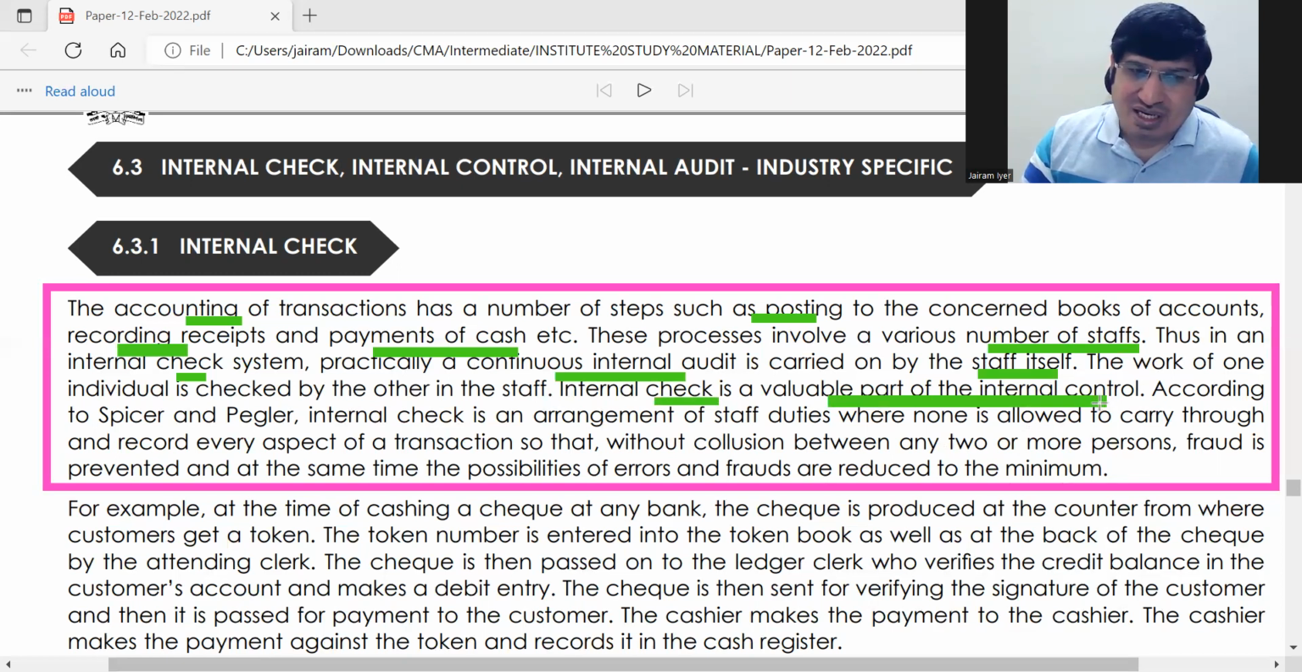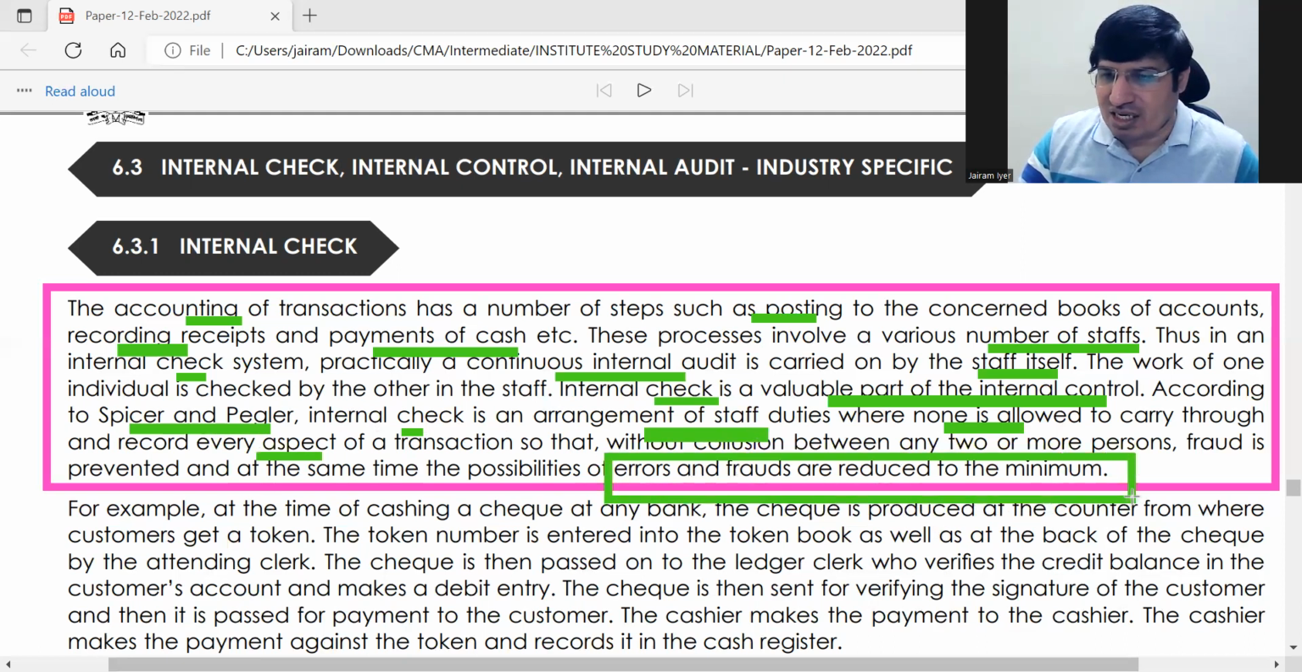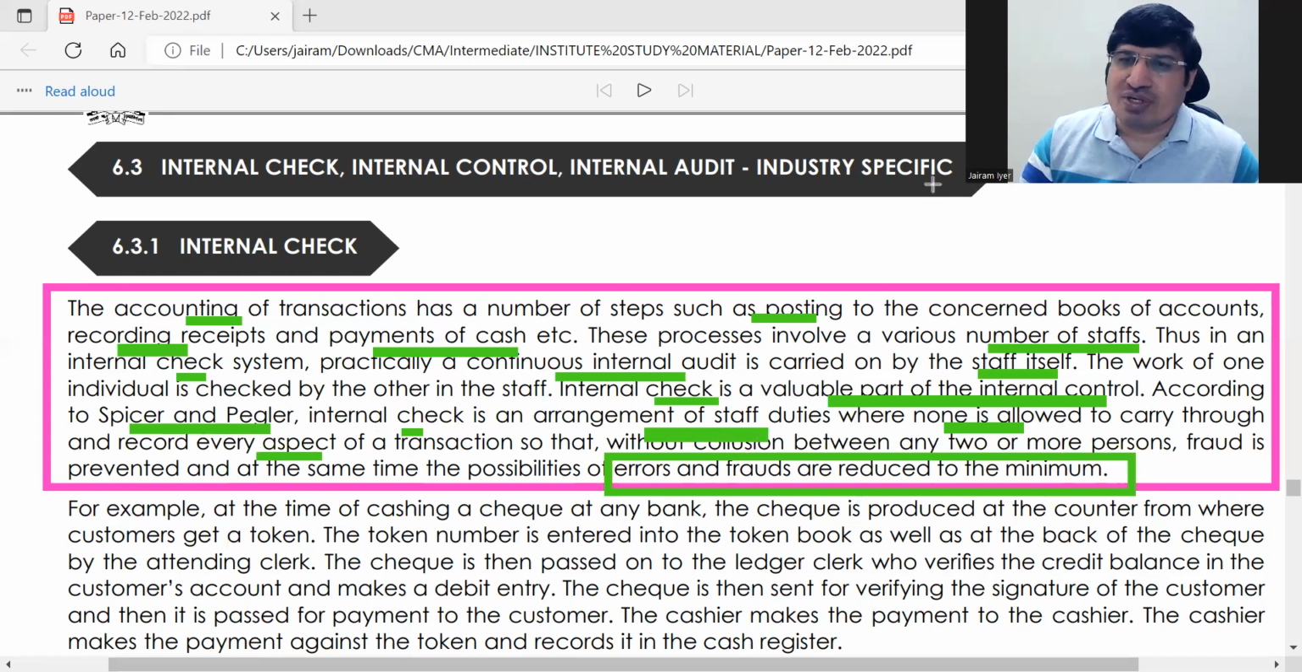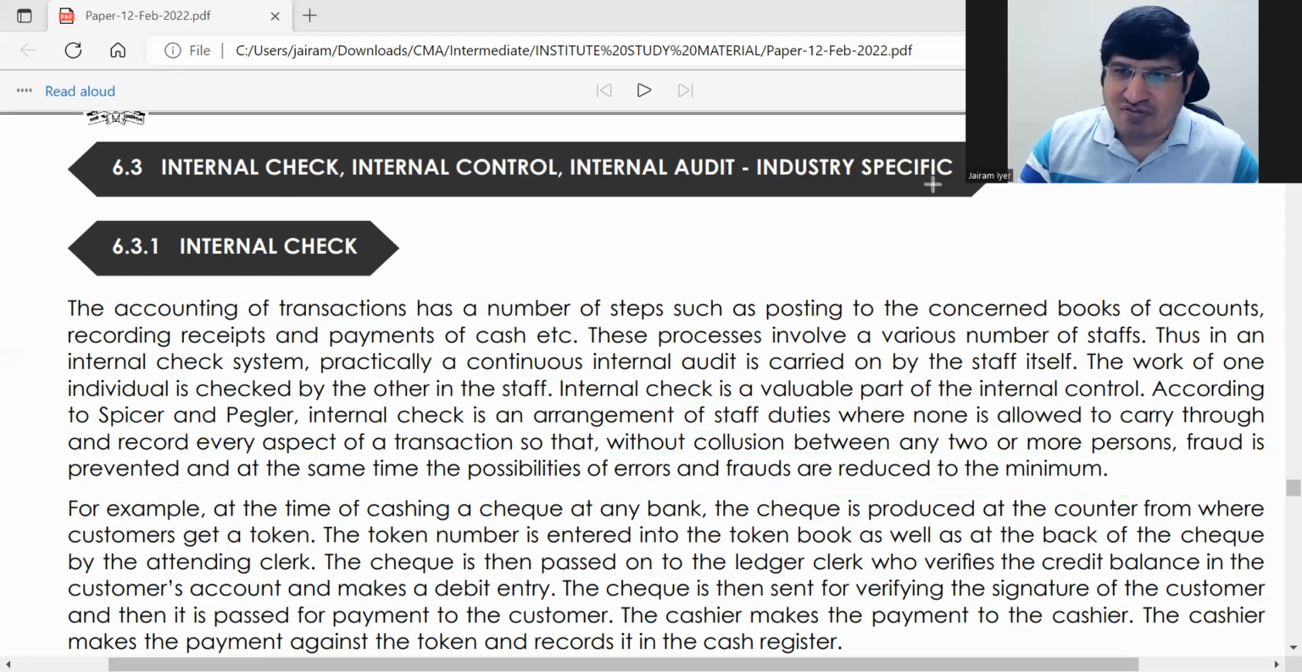Okay, yeah, Spicer and Pegler have defined it, so आपको definition याद करने की जरूरत नहीं है. Okay, ठीक है, just understand it. ये है internal check means it is arrangement of staff duties where no one can record every aspect of the transaction. ठीक है, ये this is the main thing. So errors and frauds are reduced to the minimum. बस इतना याद रखना. No one person can do all aspects of the transaction, which reduces errors and frauds. That's it. ये हो गया आपका first paragraph of internal check.